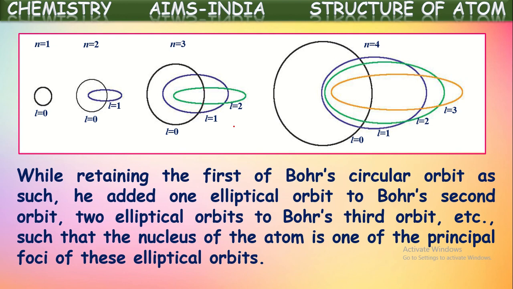In that way, each shell consists of two or more different paths: one being a circular path, and some elliptical paths in each Bohr orbit. That is why electrons emit different amounts of energy even though they are in the same orbit. That is why these spectral lines are splitting into different finer lines. In this way, Sommerfeld has given an answer for certain points where Bohr's theory failed.